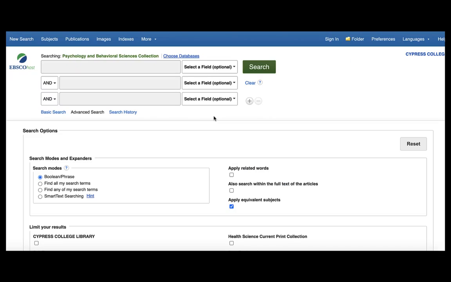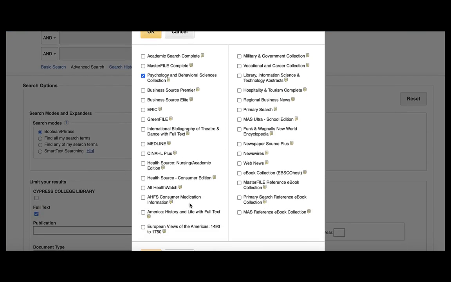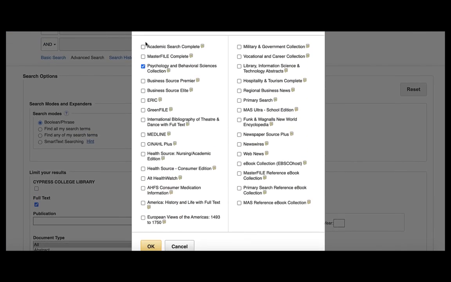What's great about Ebsco databases is that you can search multiple databases at once using the Choose Databases feature. You can select as many of these databases as you like and click OK. For now, we're just going to select Psychology and Behavioral Sciences Collection.